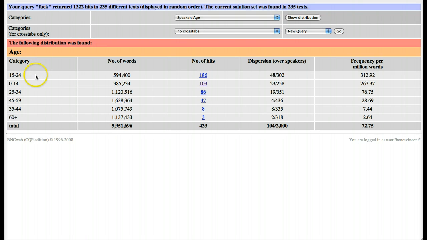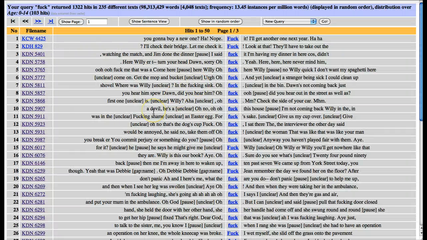the top age group is 15 to 24, but interestingly the second age group in terms of frequency is 0 to 14. This seems a little bit strange. So if we wanted to check if maybe there's certain users using this word a lot who've boosted the frequency in this age group, we can come here and we've got all the ones just for this age group.